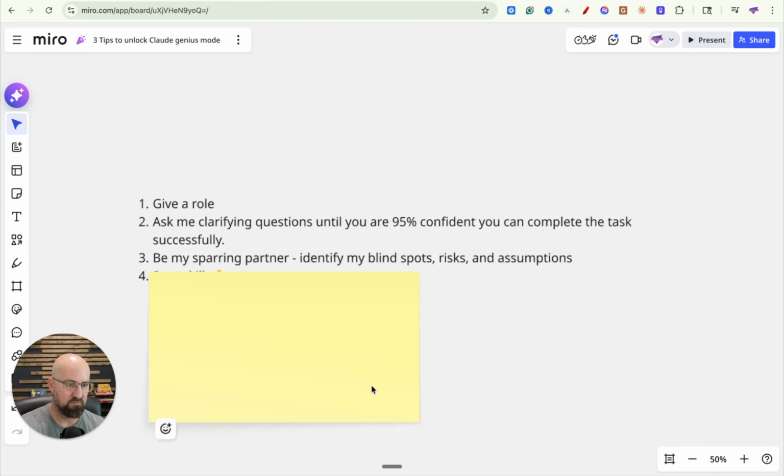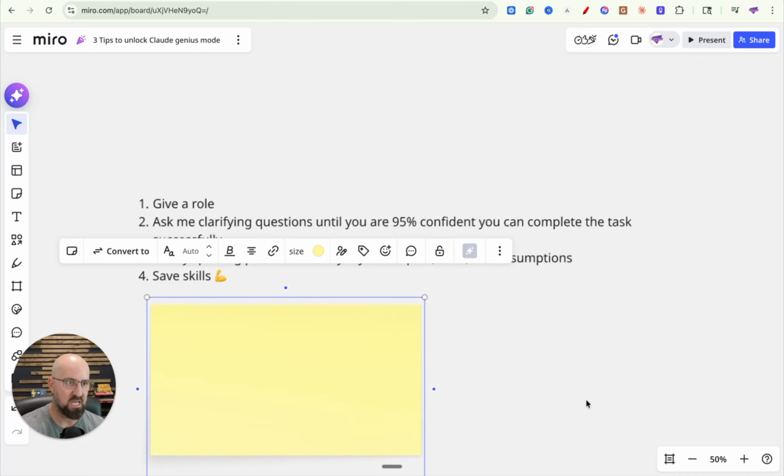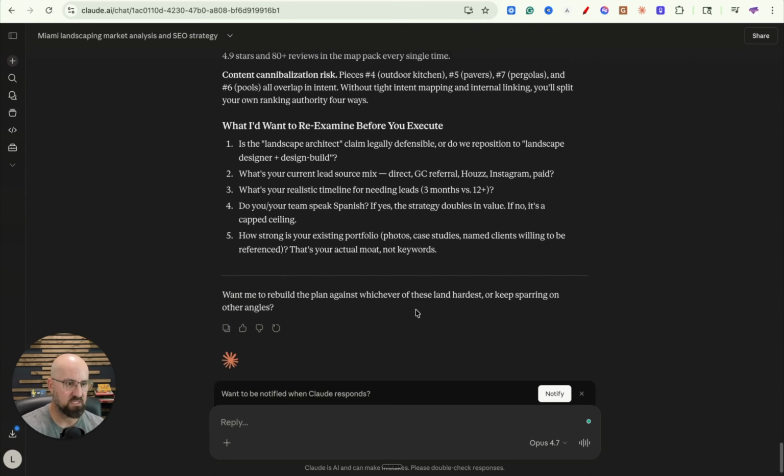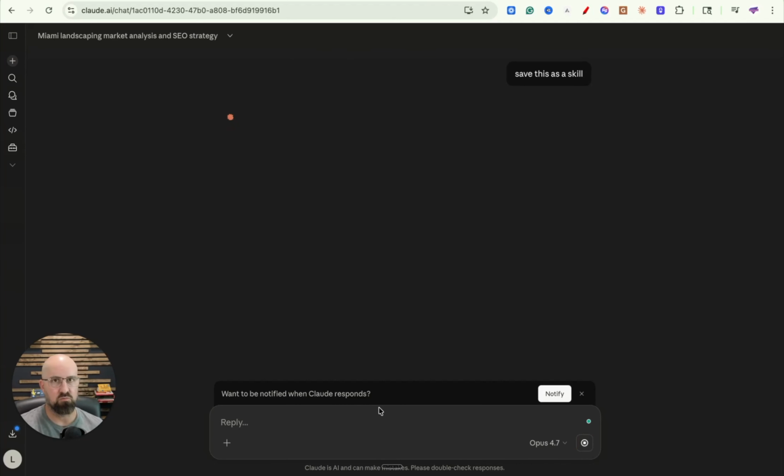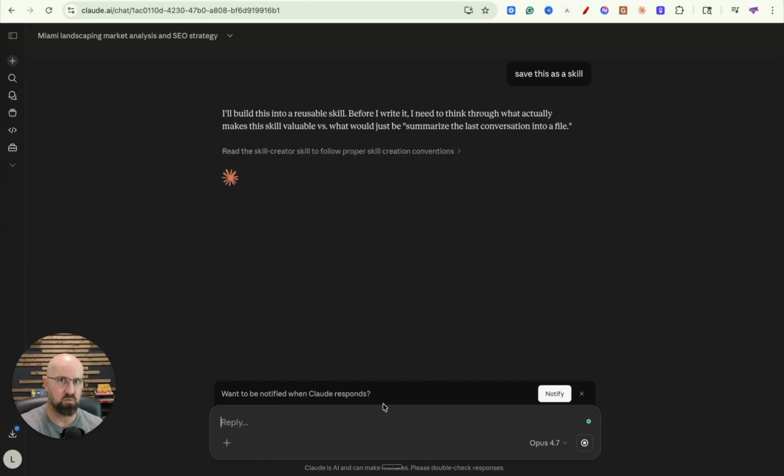Now, the last and final tip here is save the skill. You can tell Claude to save this as a skill. If you are brainstorming something, you can have it save the sparring part as a skill. So: save this as a skill. Then you can reference it via front slash, or just talk to it and it'll bring it back up.